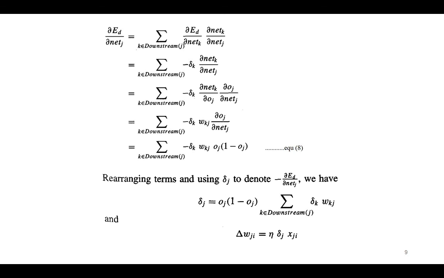So that is the derivation of the backpropagation algorithm, which you need to understand with respect to two cases. One is the training rule for the output unit weights, and the second one is the training rule for the hidden unit weights. Thank you.